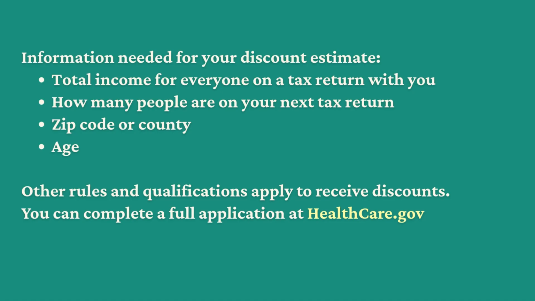To calculate your discount, here's the info that's needed: total income for everyone on a tax return with you, how many people are on your next tax return, zip code or county, and age. Other rules and qualifications apply to receive discounts. After you see your discount estimate, you can complete a full application at healthcare.gov. Now, let's go through the screens that will get you your discount estimate. Reminder: you will not have to share your name or contact information to get your estimate.